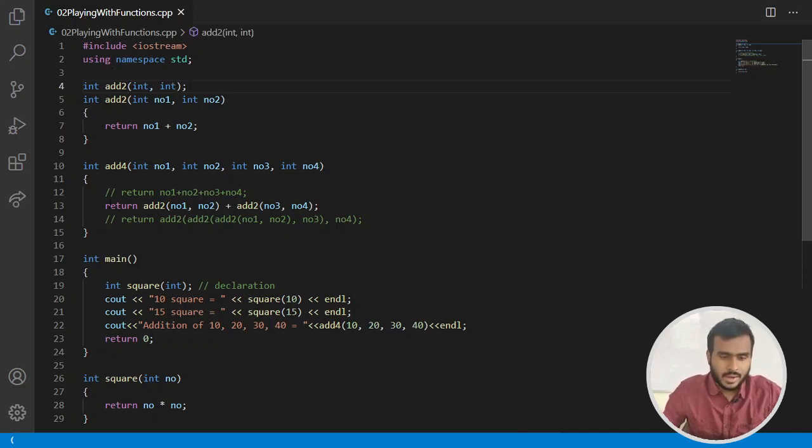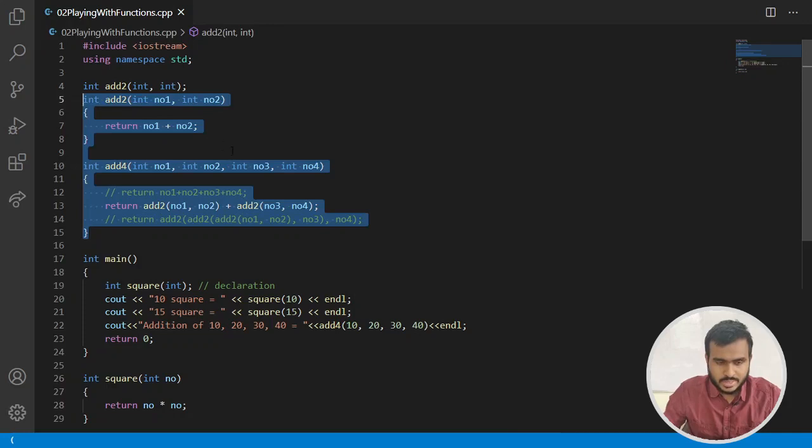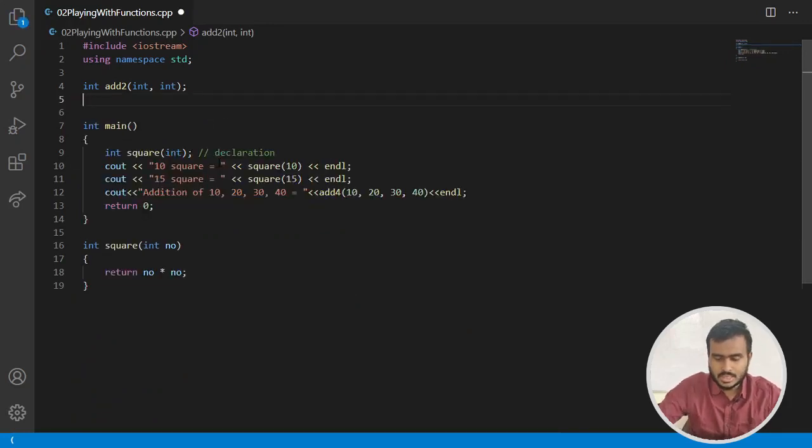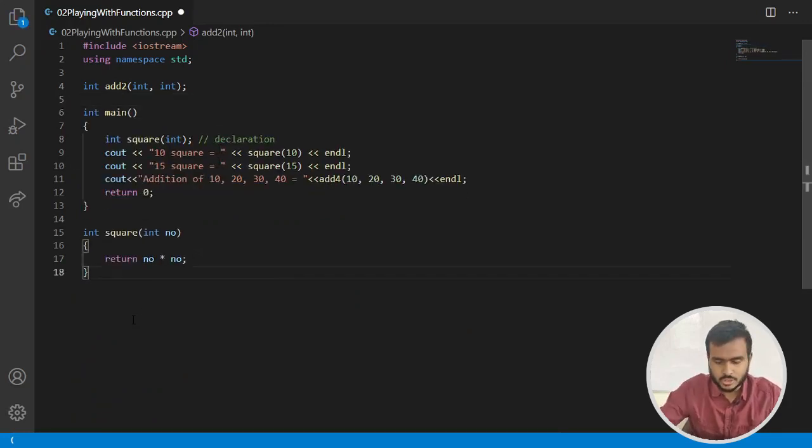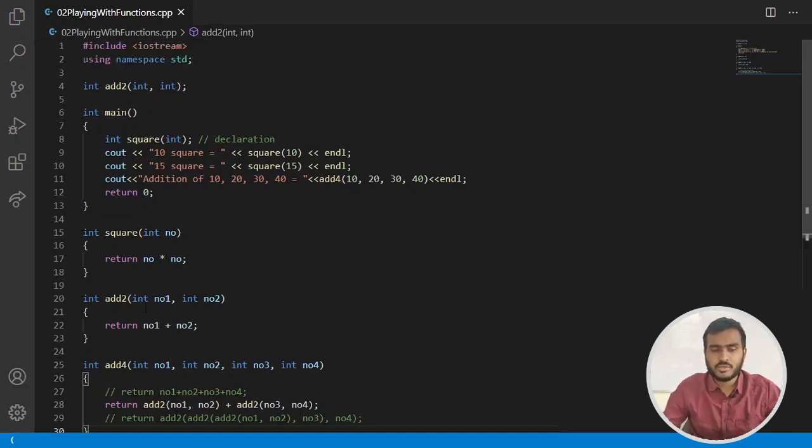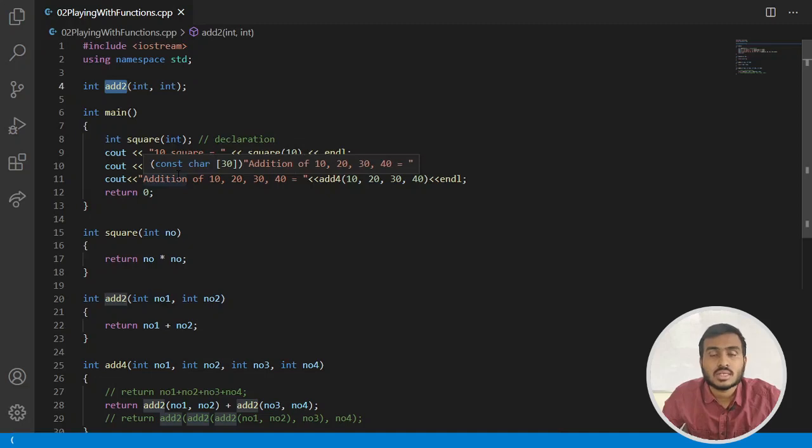Okay, and let me just remove these definitions from here and put them after the main function, which is absolutely fine. Now in declaration we have seen that the syntax is return type, then name of the function, and then input type list. But in a declaration you can also write an input name list. It is also possible, it is also allowed.